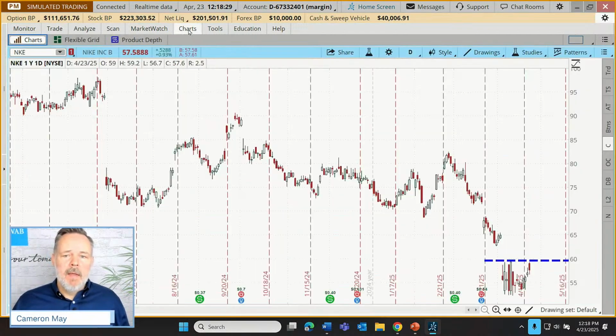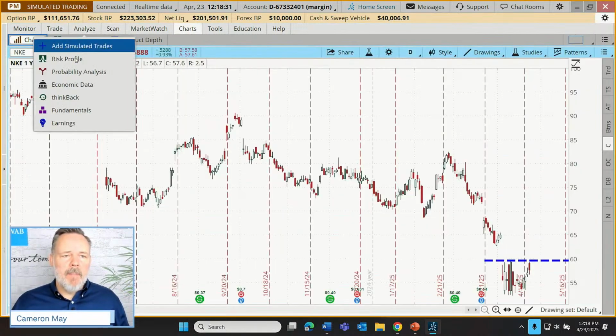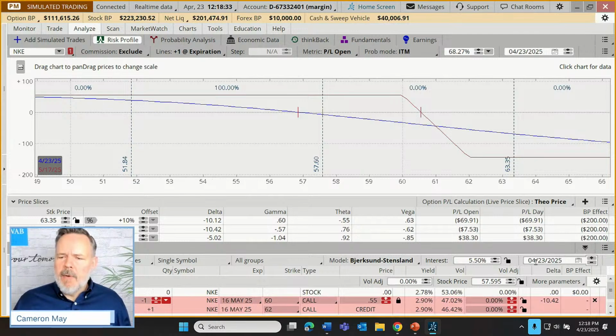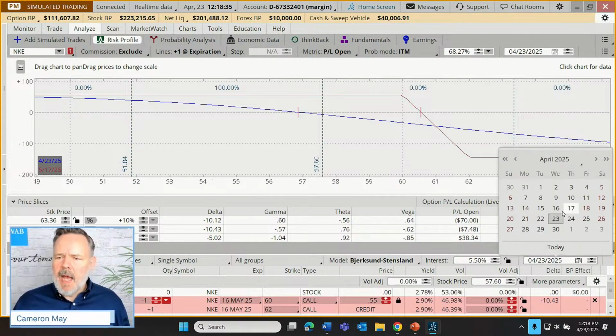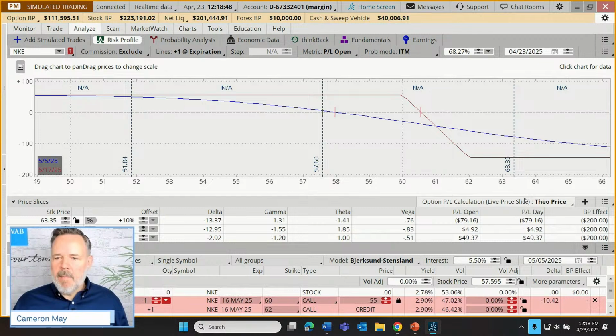Okay, it's not where I wanted to go. Let's pop back here to our risk profile. Anyway, let's go halfway to expiration, about 11 days from today. Today is the 23rd, so April 30th would be 7 days. Let's go out to maybe over the weekend. How about May 5th? If I change this to May 5th, my line has actually changed a bit.